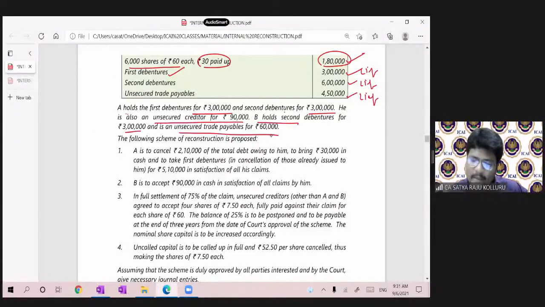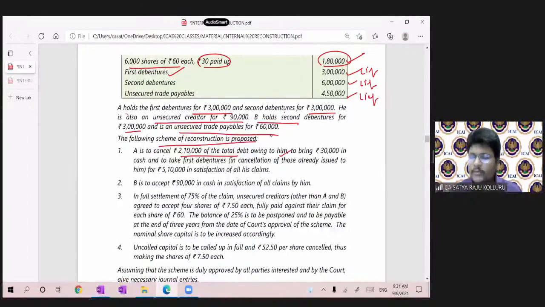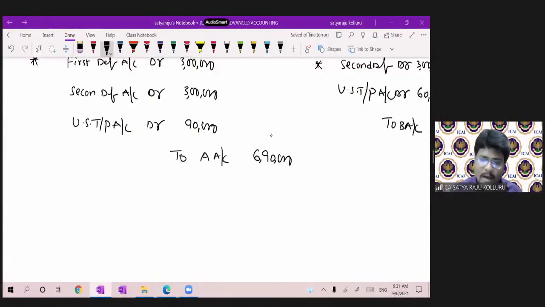It is clearly given. The following scheme of reconstruction is proposed. A is to cancel 2,10,000 of the total debt owing to him. So total debt owing to him, how much? 6,90,000. Out of such 6,90,000, ready to cancel 2,10,000, which was sacrifice. So remaining how much, guys? 6,90,000 minus 2,10,000. Remaining how much? Come on, guys, all of you. Balance 4,80,000. Okay.